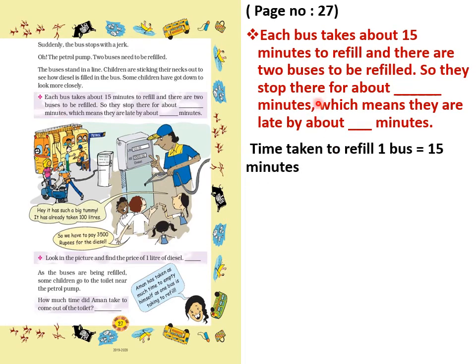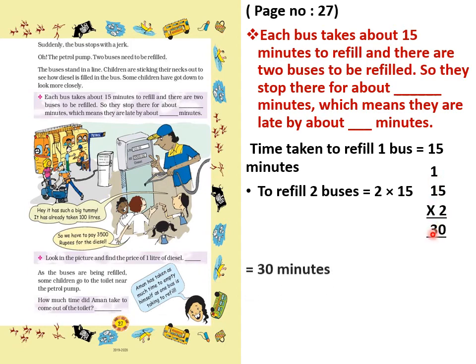So time taken to refill one bus: for one bus, how many minutes are required to refill? 15 minutes. So how many buses are there? Two buses. So to refill two buses, what will we do? 2 multiplied by 15. 2 fives are 10, so 0 we will write down and 1 will be carried over. 2 ones are 2, so 2 plus 1 is 3. So they required 30 minutes to stop there.